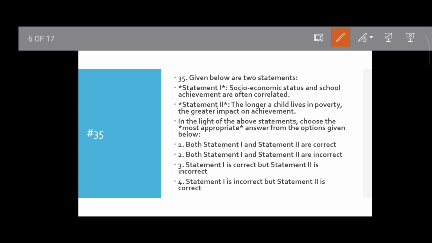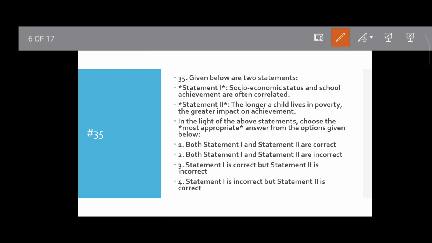Question number 35. Given below are two statements. Statement 1 said socio-economic status and school achievement are often correlated. Statement 2 said the longer a child lives in poverty, the greater the impact on achievement. Which statement will be correct? Research shows a strong correlation between SES and academic achievement.